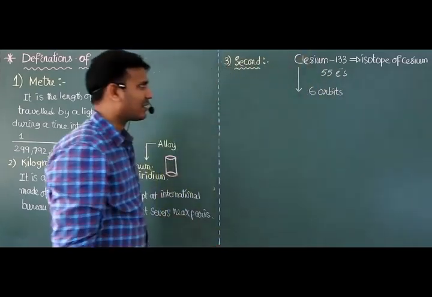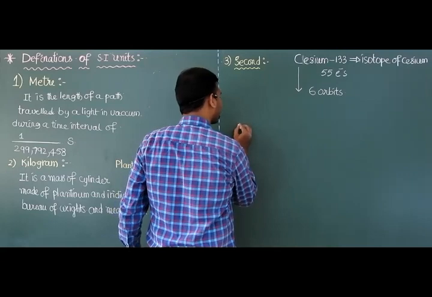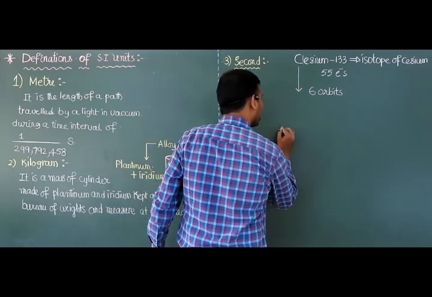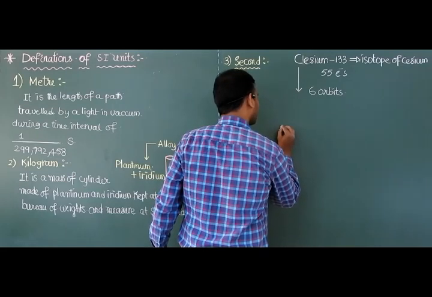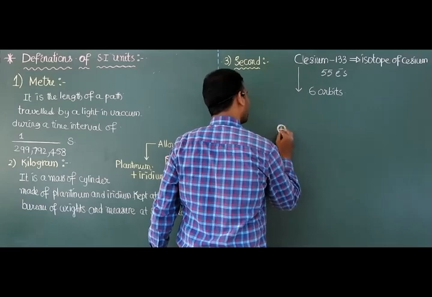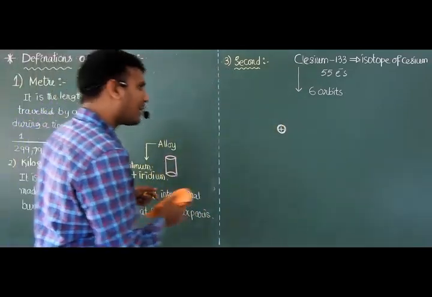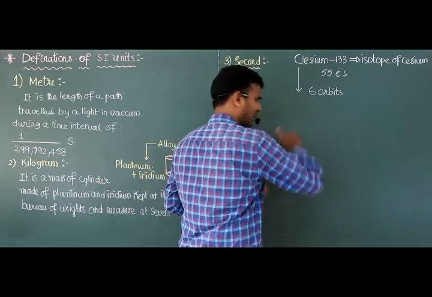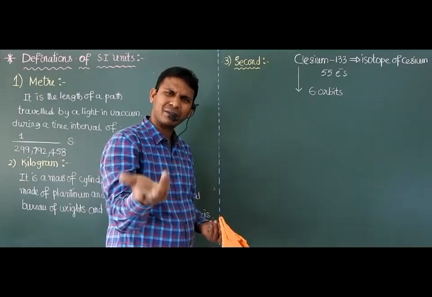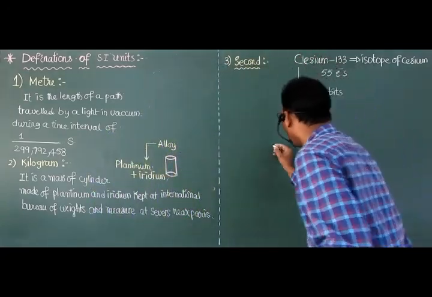Listen carefully. Consider the cesium atom. Nucleus, positively charged, is surrounded by a number of shells. In each shell, the electrons revolve in a particular path according to a certain atomic model. We don't want to discuss the atomic model, listen carefully.